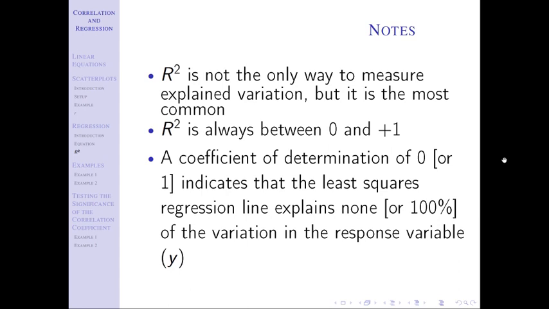Okay, notice that r is always written as a decimal. When you square it to get r squared, you are still between 0 and 1. Sometimes, not always, that will be reported as a percentage. You just kind of go with it. It could be a decimal or a percent, no big deal. It's commonly written both ways.